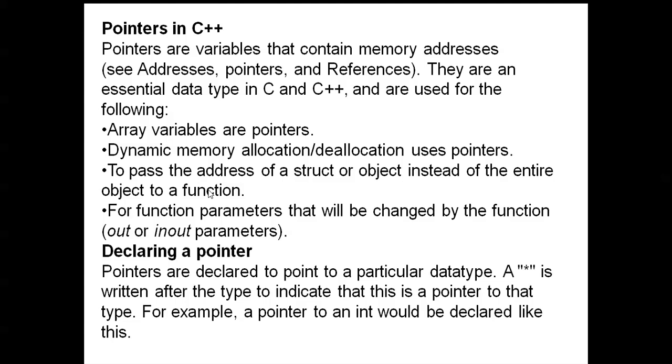We can allocate and deallocate memory spaces, or memory addresses, in dynamic memory. Dynamic memory uses pointers to allocate and deallocate addresses of variables or addresses of data. Pointers are also used for function parameters that will be changed by the function, such as out or in-out parameters or in parameters.